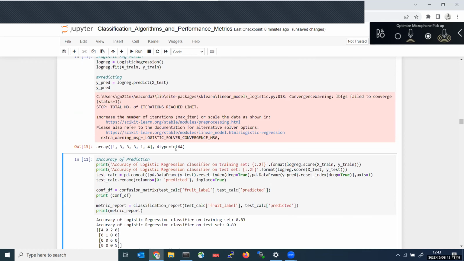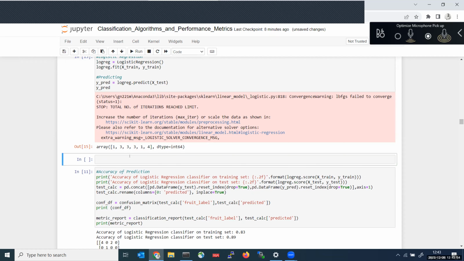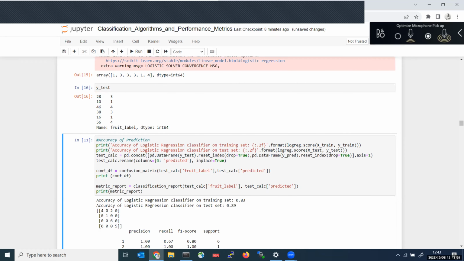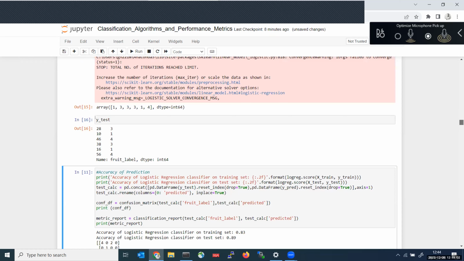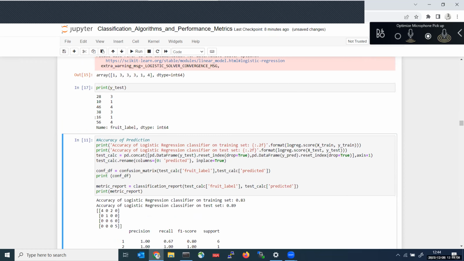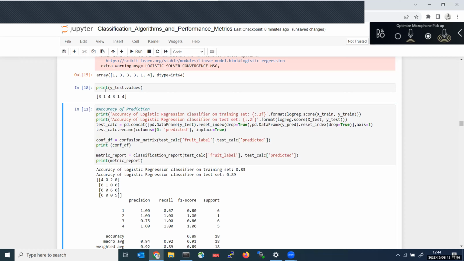So let us implement. This is my y predicted. I need to compare with y test. See, y test is 1, 2, 4, 6. These are the actual values.